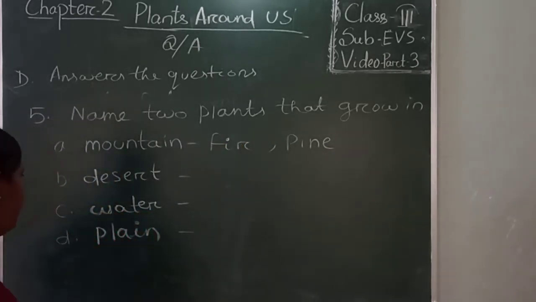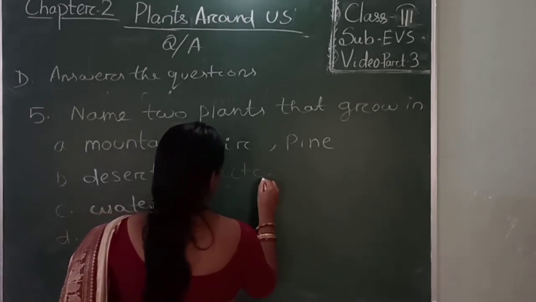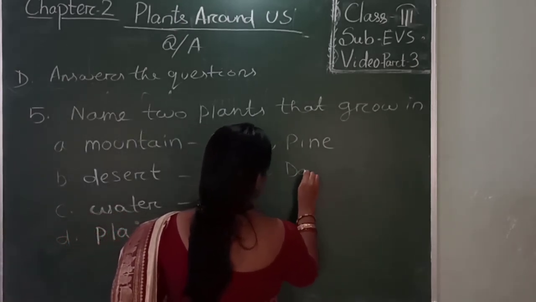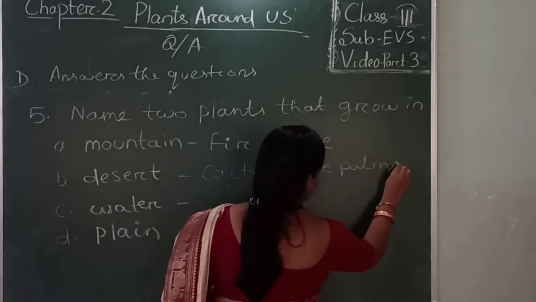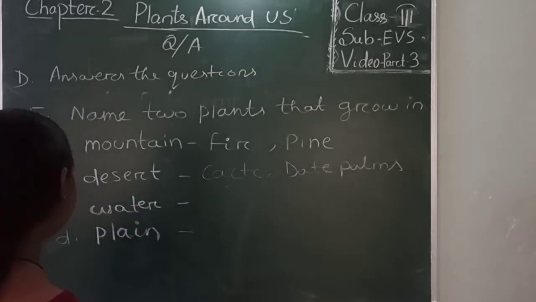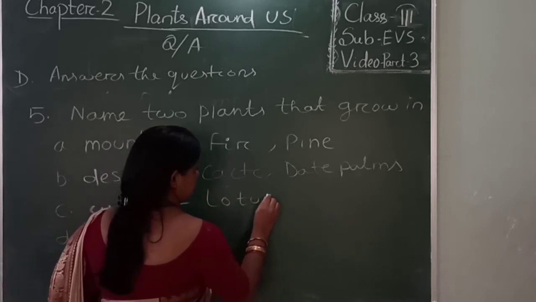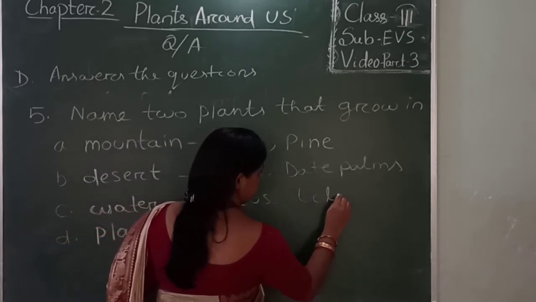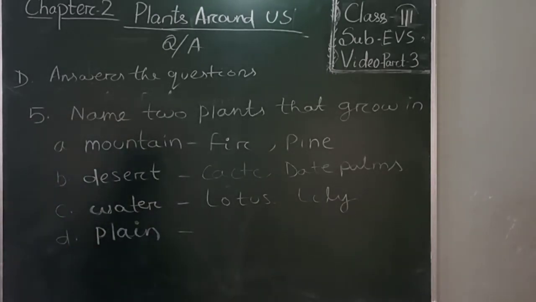In desert area we find cacti and date palms. In water we find lotus and lily.